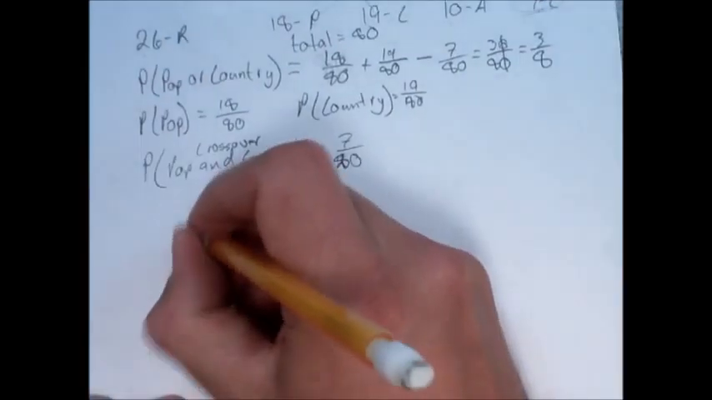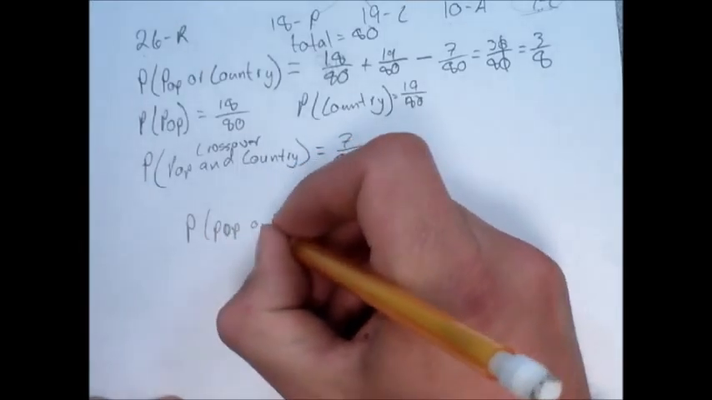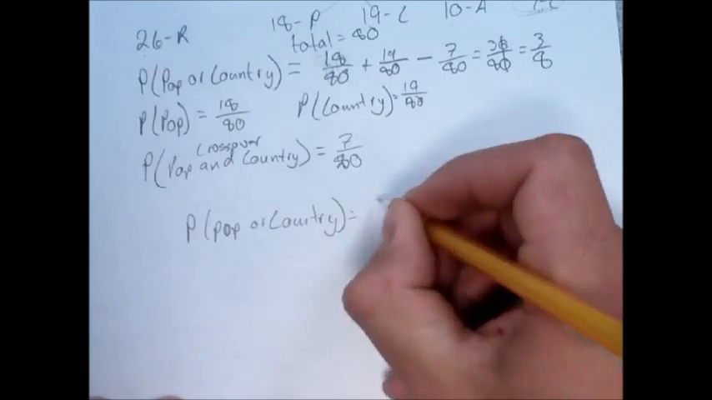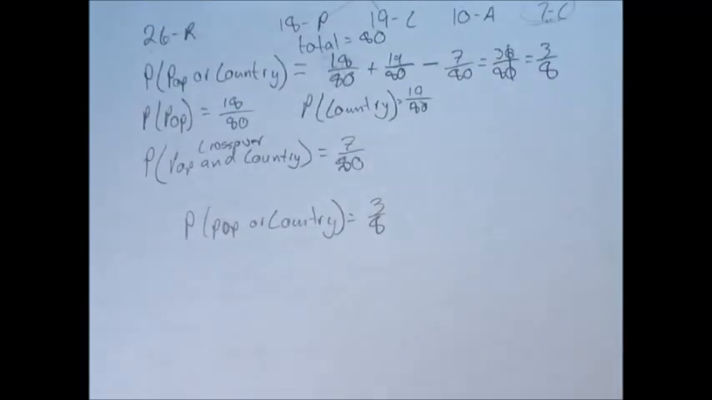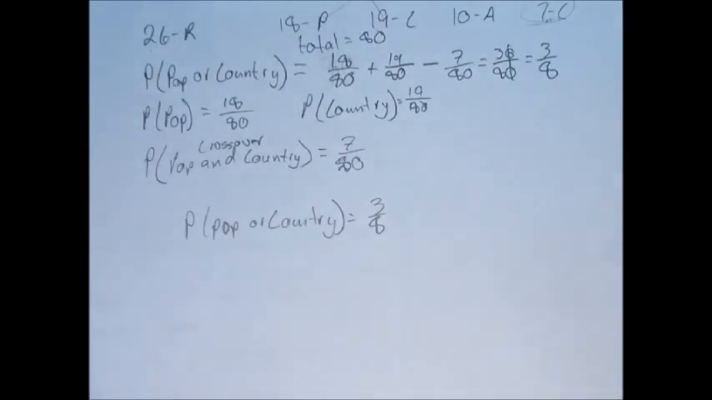So the probability of these things together is 3/8. I like these better as percentages because it makes more sense to me. So if I converted this to a percent, it would be like 37.5 or something like that. It just makes more sense to me to say that there's a 37.5% chance of the next person being a pop or country artist. Any more questions before we move on?